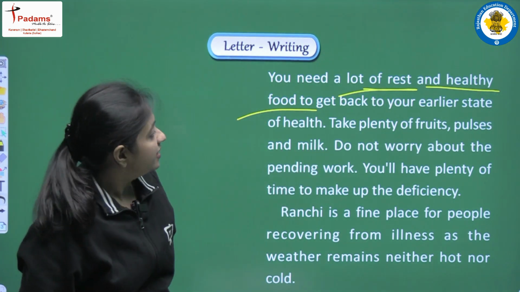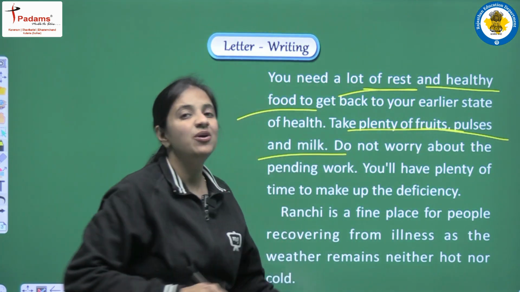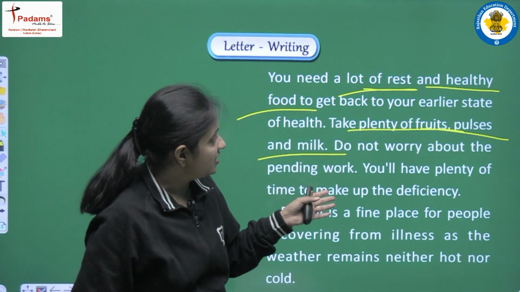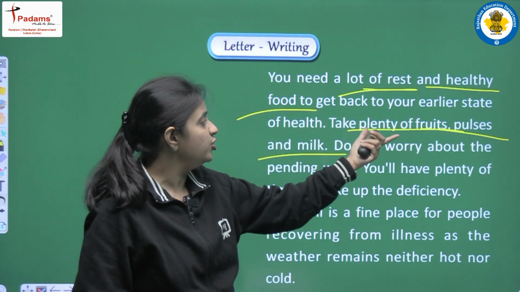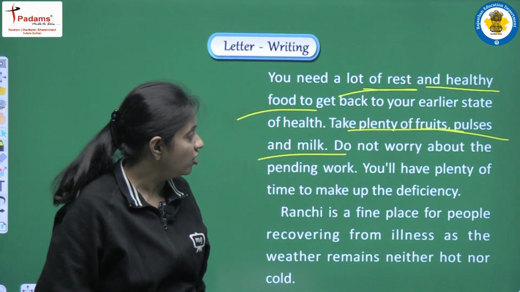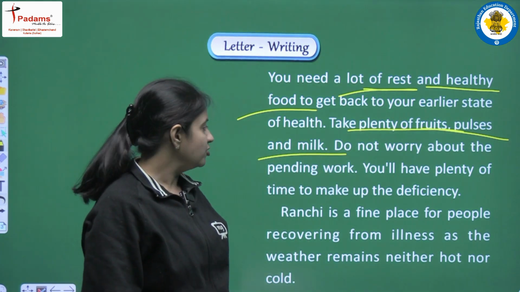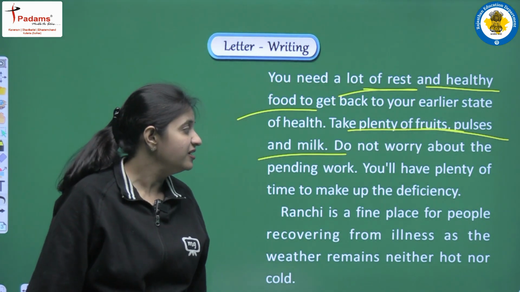Okay, take plenty of fruits, pulses and milk. So now we are giving the points on how he can have healthy food. We are writing that in your food you can include so many fruits, pulses and milk also. Do not worry about the pending work, you will have plenty of time to make up the deficiency.